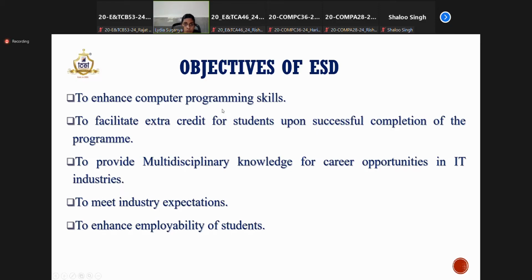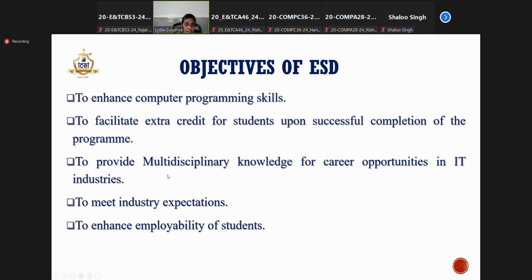Okay, so for second year students, this is the second ESD program. So already you have undergone one ESD program. So why do we require additional ESD training apart from the curriculum? We are already learning programming languages in our curriculum. So why do we have an extra training known as ESD? So here are the objectives.